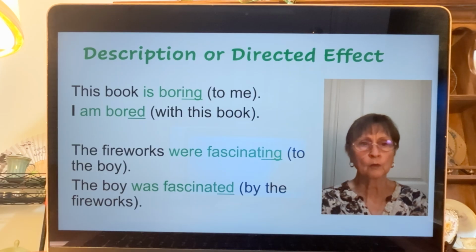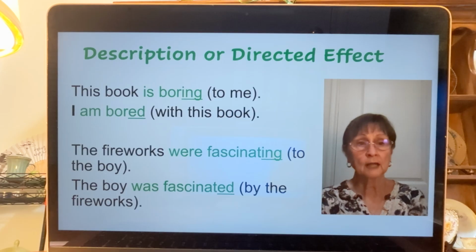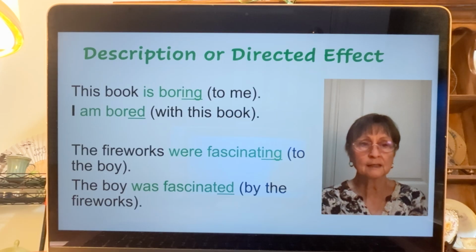The fireworks were fascinating. I could just stop right there. Fascinating describes the fireworks. Or I could add: the boy was fascinated. Now the boy's not fascinating in this sentence. It's the fireworks that are fascinating. But it had an effect on the boy, and he became fascinated.